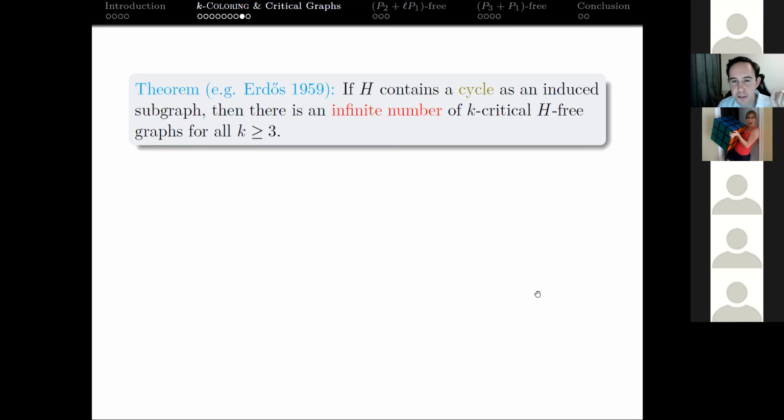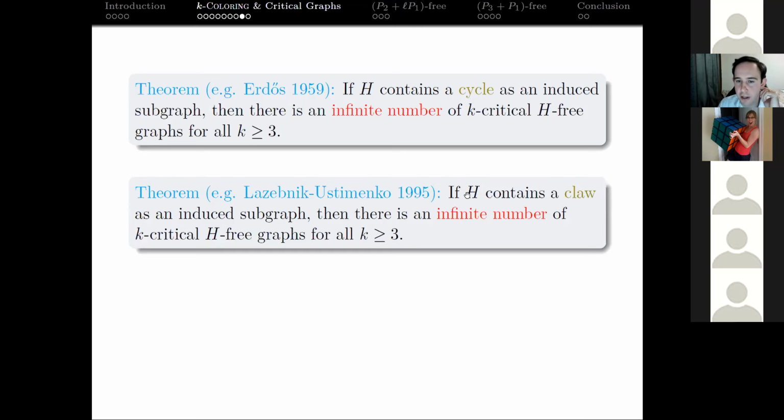Maybe you're trying to scheme out a little P equals NP proof. Well, you're not going to be able to do it with those two families, because even if P does equal NP, there's still not going to be a finite number of H-free critical graphs if H contains a cycle, or if H contains a claw. So for all K greater than or equal to 3, there are still infinitely many of these critical graphs.